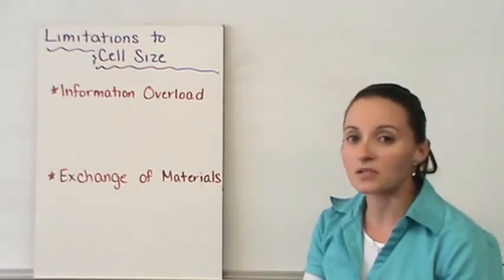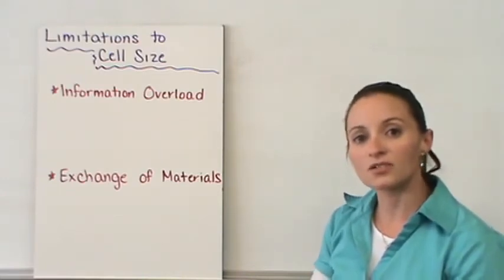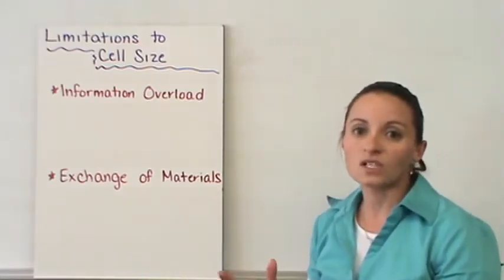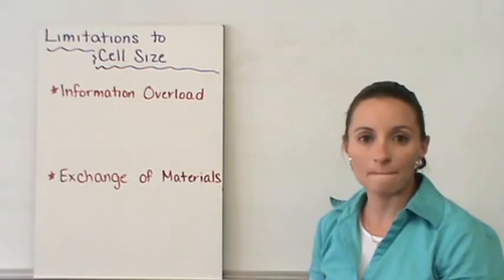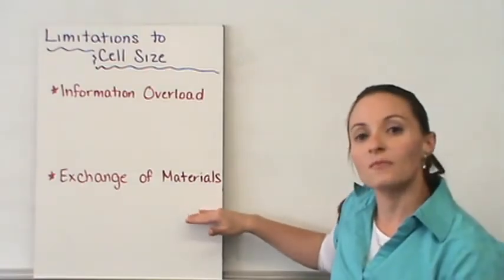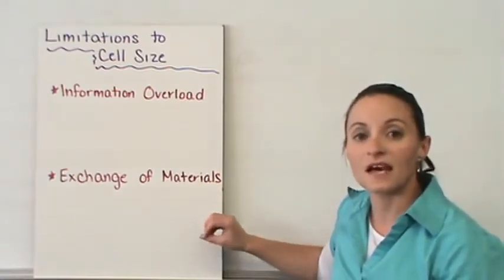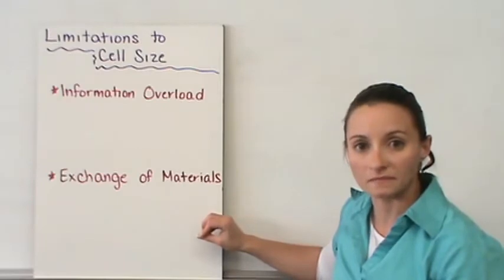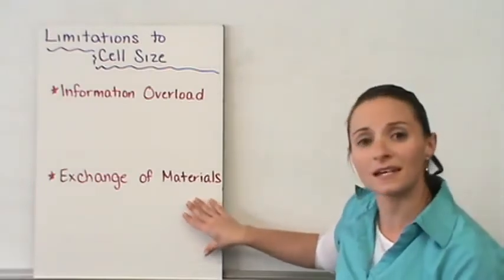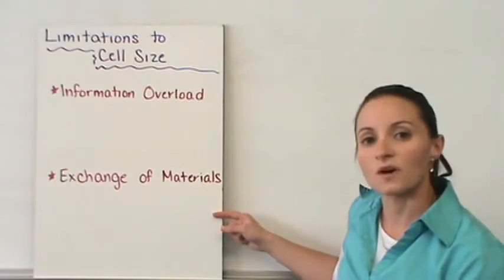If you remember back to our cells unit and the cell membrane, the purpose of the cell membrane is to control what goes in and out of the cell. So it can control those nutrients coming in and that waste coming out. The larger the cell, the more demand on the cell membrane, and it can't handle the demands once it reaches a certain point. And so that's the second limitation to cell size, and the reason why cells have to be small.